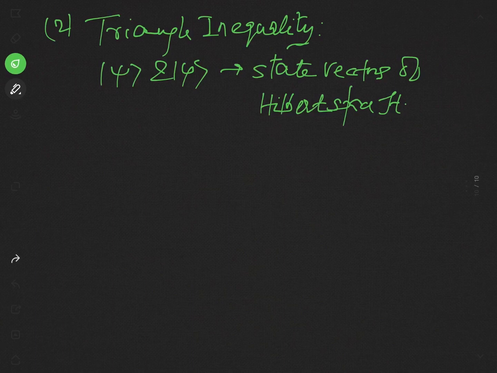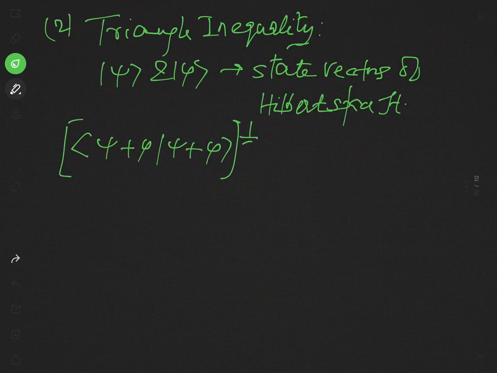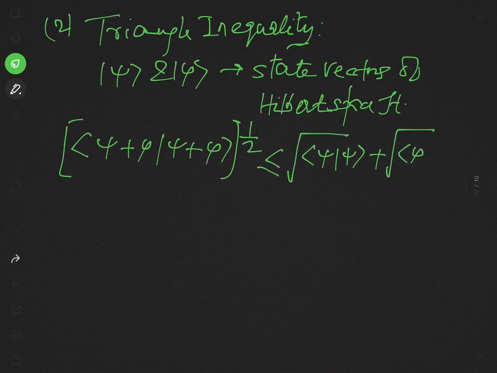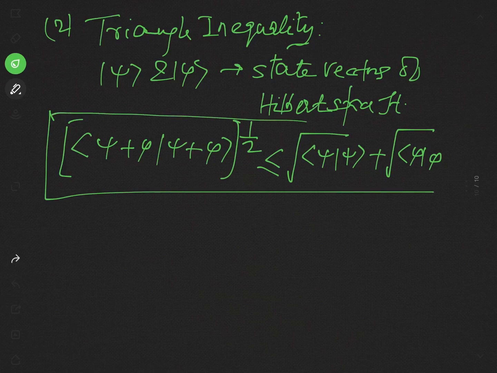We may write it as: this inequality states that the product of psi plus phi with psi plus phi, the whole to the power half, that is the square root of this product, is less or equal to the square root of the product of psi and psi plus the square root of the product of phi and phi. This inequality is known as the triangle inequality.